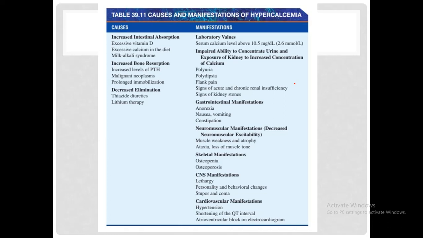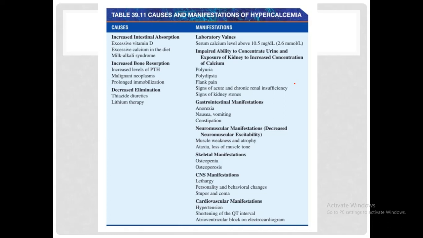The third main point is decreased elimination. In case of thiazide diuretics, there is a decreased elimination of calcium and increased absorption of calcium. So in labs we would find a serum calcium above 10.5 or above 2.6 millimole per liter.